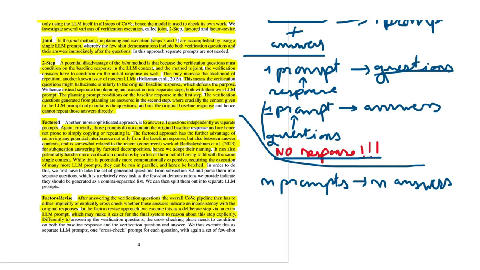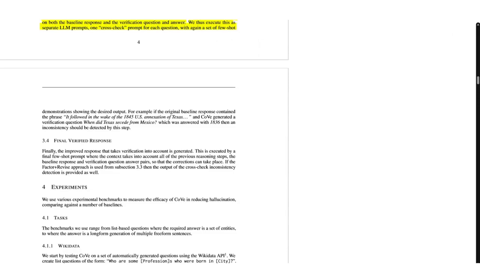Differently from answering the verification questions, the cross-checking phase needs to condition on both the baseline response and the verification question and answer. And thus, the authors execute these as separate LLM prompts, one cross-check prompt for each question, with again a set of few-shot demonstrations showing the desired output.